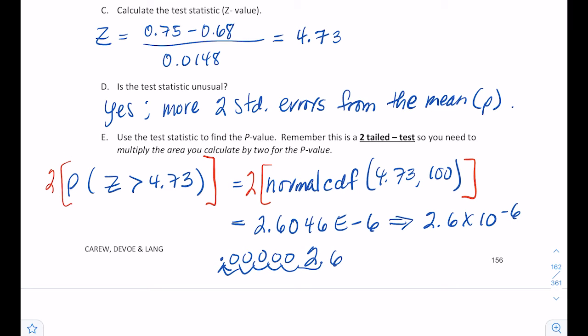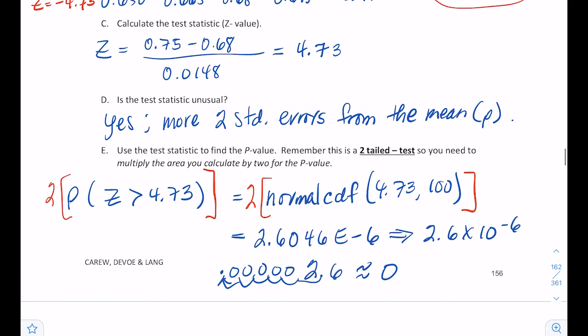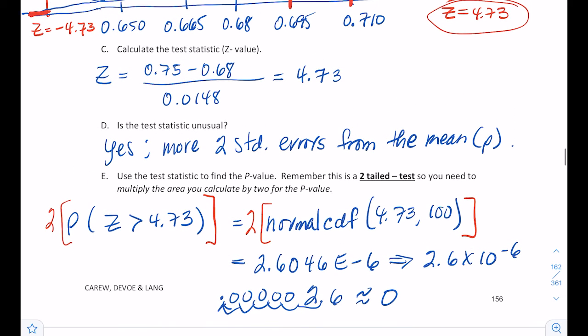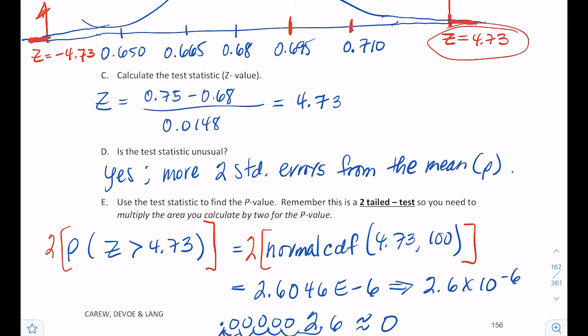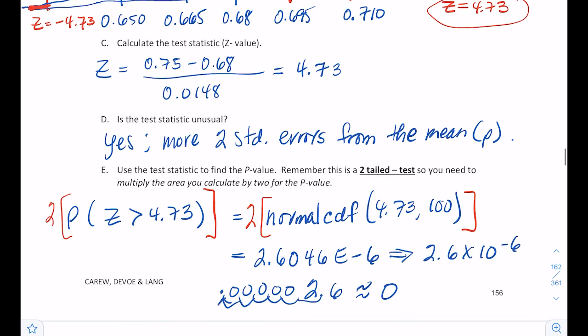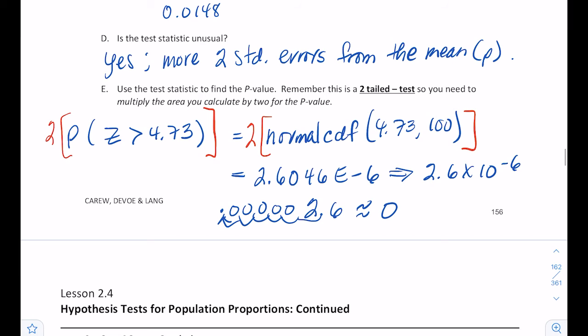It's 0.000026, which we would just say is basically 0. If you look at the normal model, you can see your 4 standard deviations, almost 5, in either direction. The area under the curve at those points is basically going to be 0. So the probability of obtaining a statistic that extreme or more in either direction is 0%.